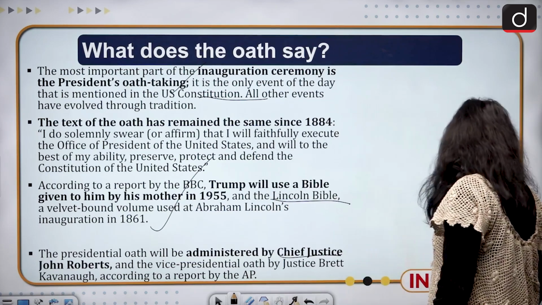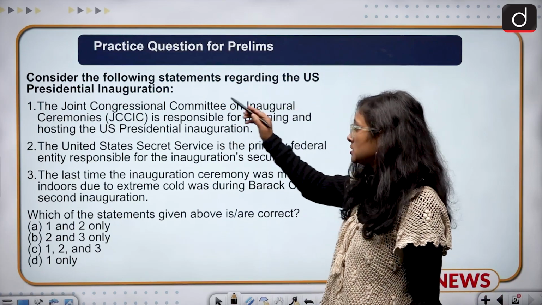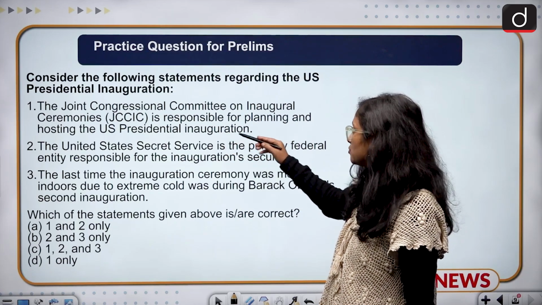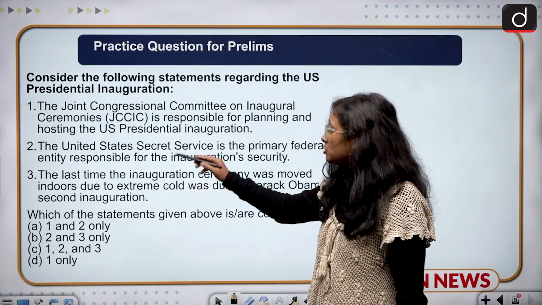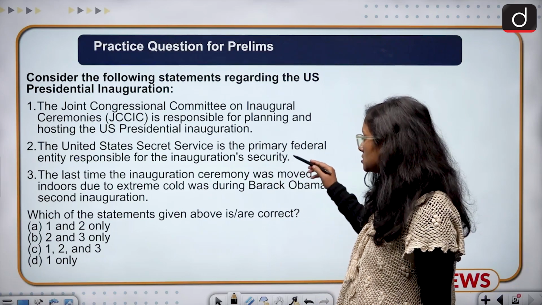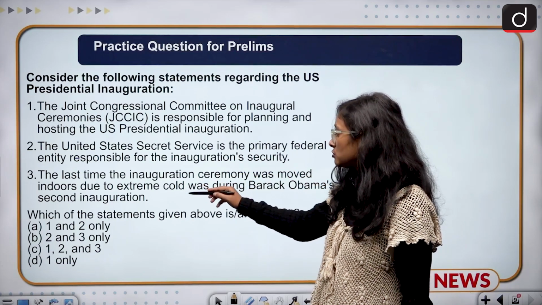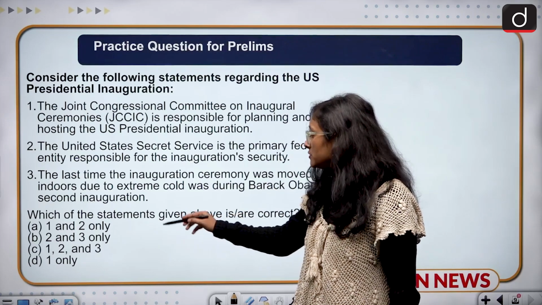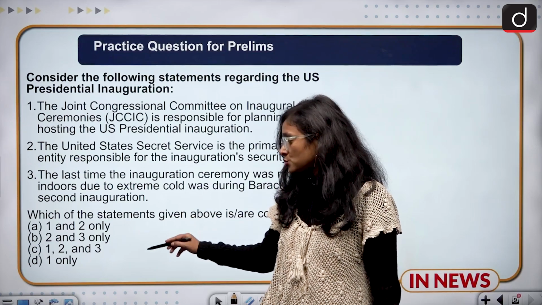Now we'll come to the question part. Consider the following statements regarding the US presidential inauguration. One: The Joint Congressional Committee on Inaugural Ceremonies is responsible for planning and hosting the US presidential inauguration. Two: The United States Secret Service is the primary federal entity responsible for the inauguration's security. Three: The last time the inauguration ceremony was moved indoors due to extreme cold was during Barack Obama's second inauguration. Which of the statements given above are correct? 1 and 2 only, 2 and 3 only, 1, 2 and 3, 1 only.